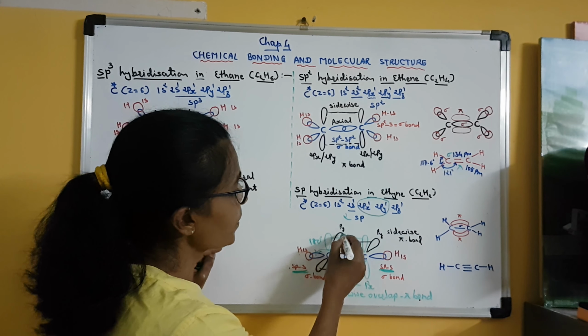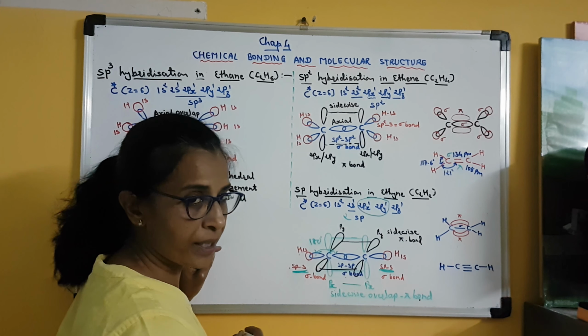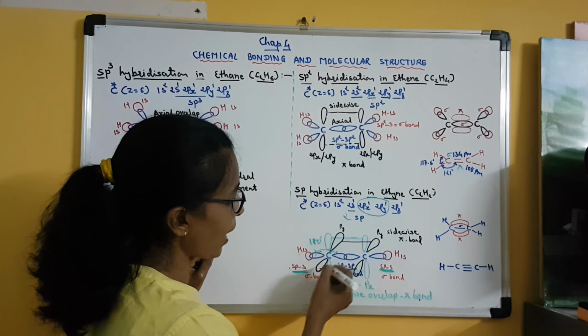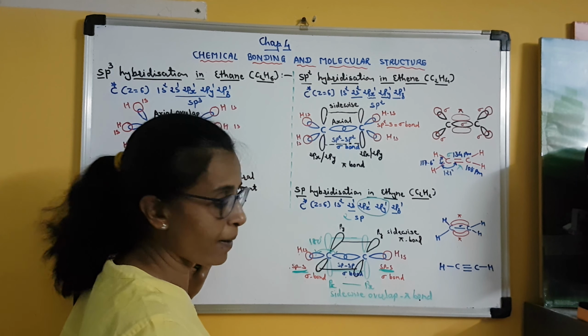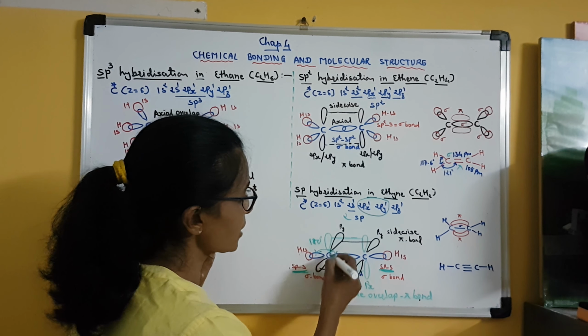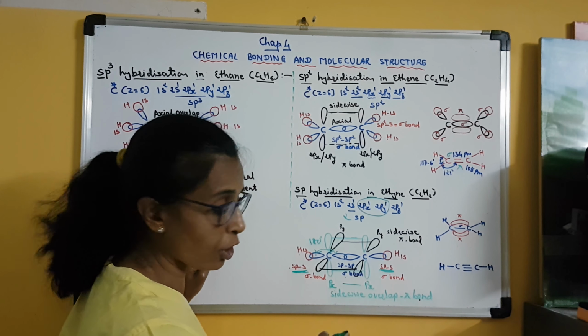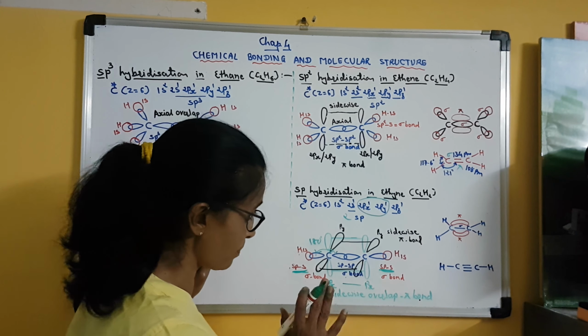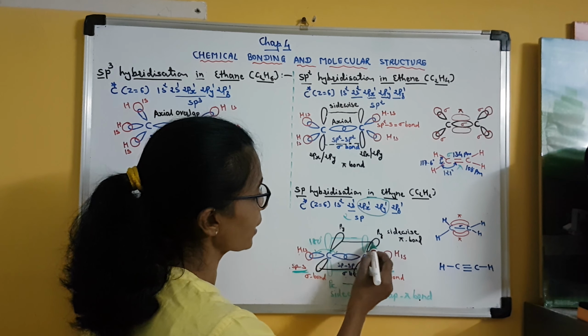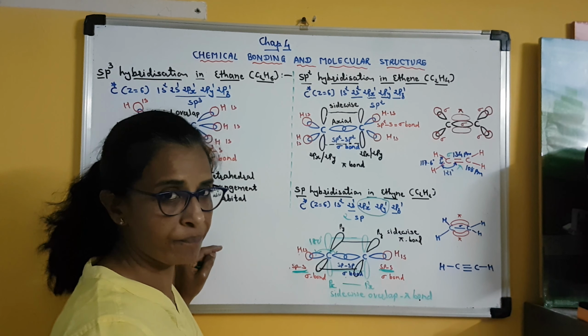Clear? Now the py orbital. So black are the py orbitals. They are also perpendicular. So here you can see these py orbitals are also dumbbell shaped. They are atomic orbitals and not hybrid orbitals. So they will also undergo sidewise overlap. Clear?